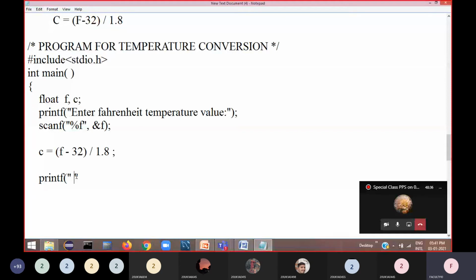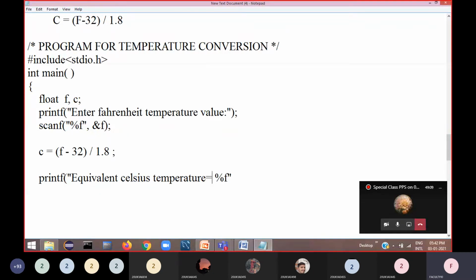Say print here: equivalent Celsius temperature is equal to. This is the message I want to display on the screen. Accordingly, you write the statement here. After is equal to, now I want the value, so in that place you use a format specifier.